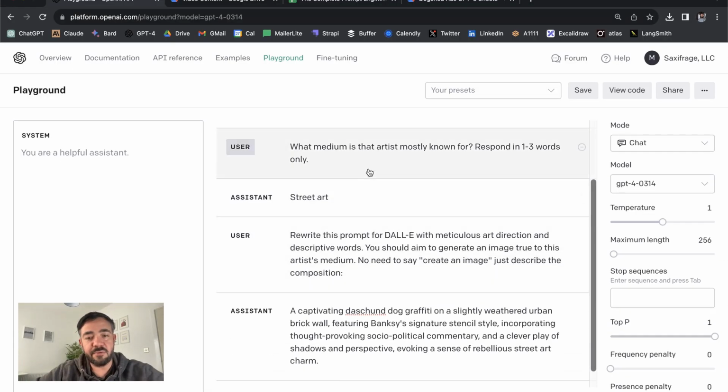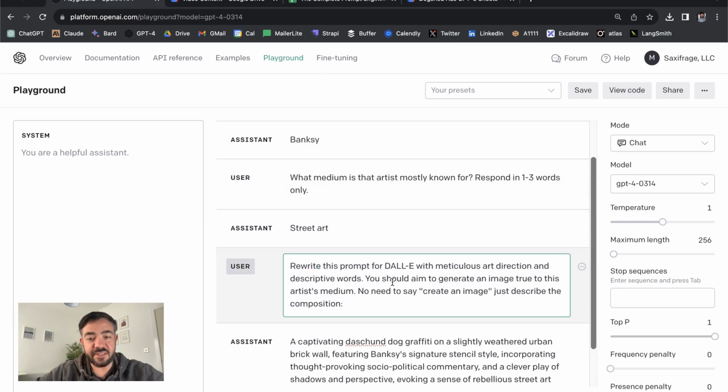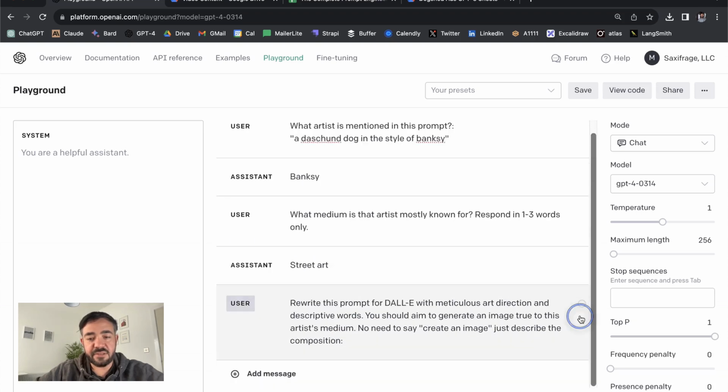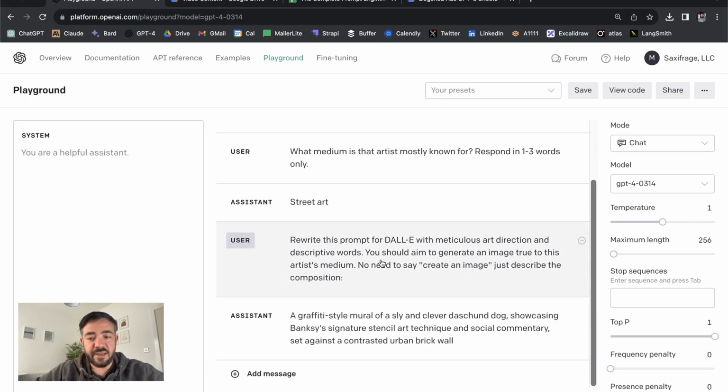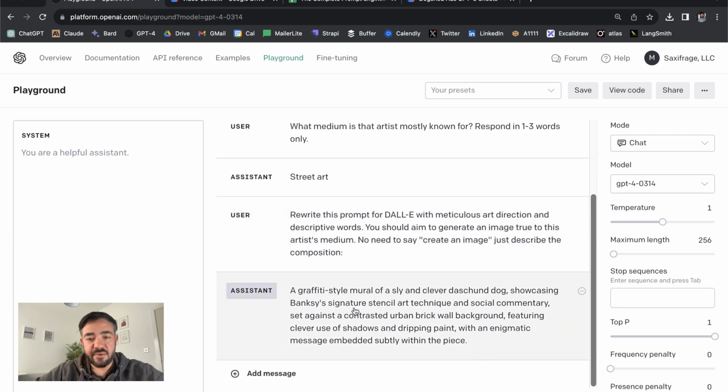We're going to go one more round with the rewriting, and then we're literally just going to ask it to rewrite the prompt for DALL-E. Now, I know we're using Midjourney, but typically GPT-4 doesn't know what Midjourney is, and DALL-E was out before the cutoff date. So I'm asking it for meticulous art direction and descriptive words. So here, I haven't run that one, but let's just submit that and see what it comes back with. So now we're getting a much more detailed image here. One thing you have to do is say, no need to say create an image, just describe the composition, because it does make the mistake of telling it, hey, you need to create an image.